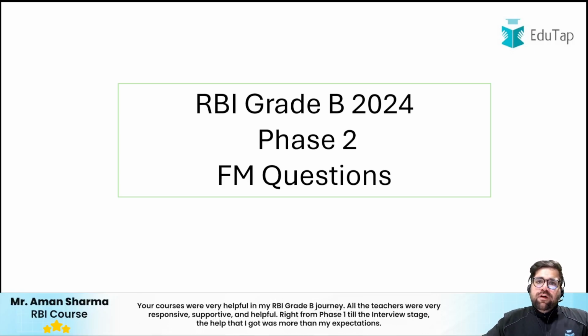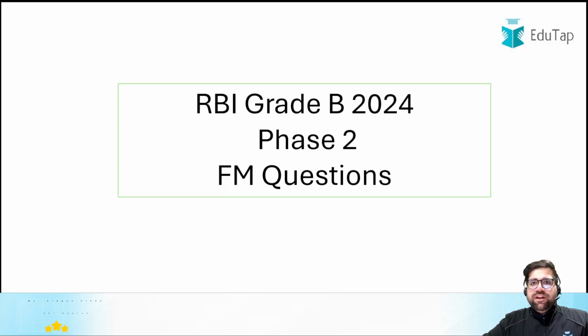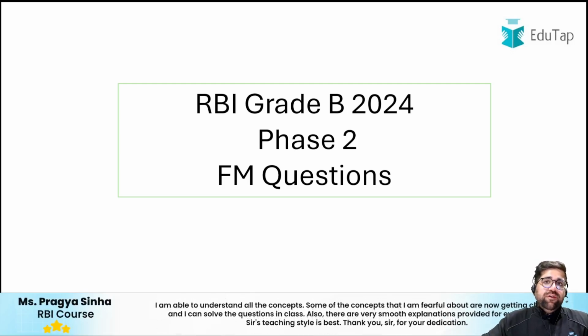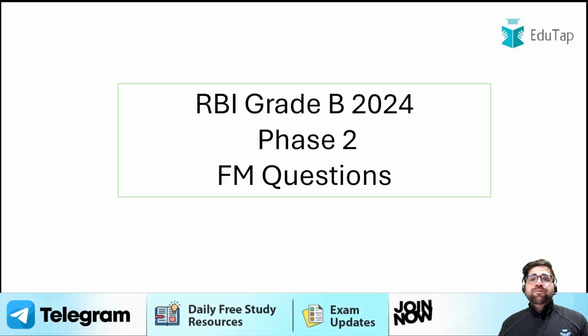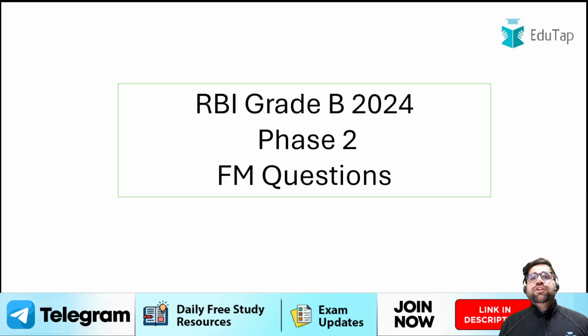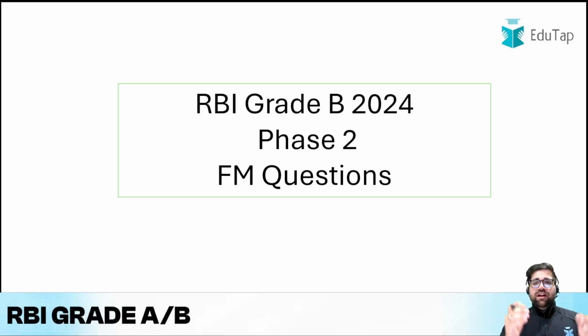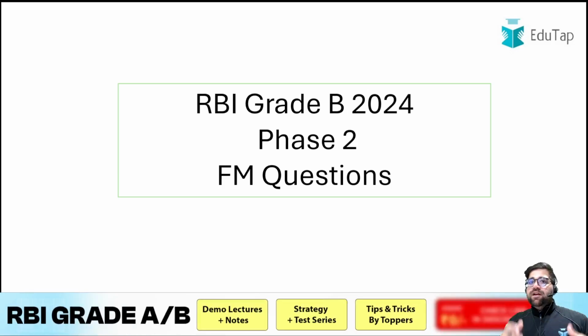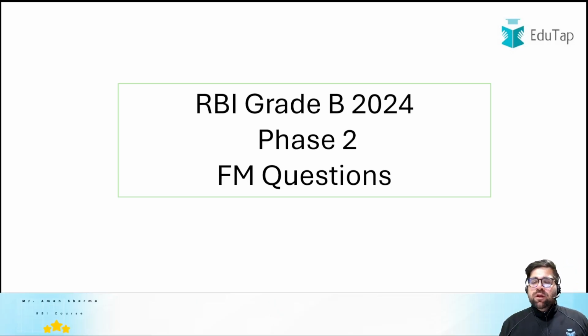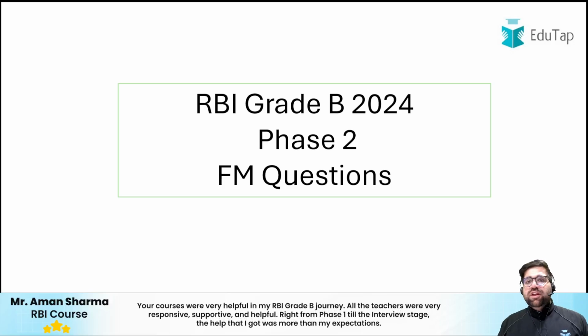You would have heard many toppers saying that the FM paper of 2024, the Finance and Management paper of 2024, was quite unique. There were some new categories or new types of questions. You would have also seen that the scores of the Finance and Management paper of 2024 are comparatively low if you compare them with 2021, 2022 and 2023. So what has changed in this scoring paper of Finance and Management, that we will learn today.